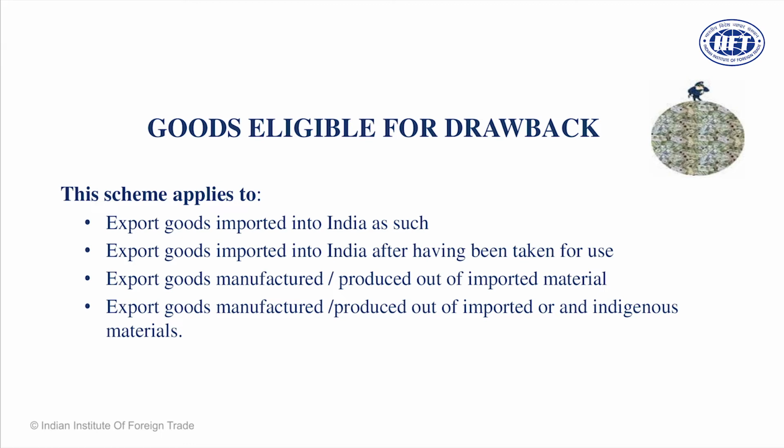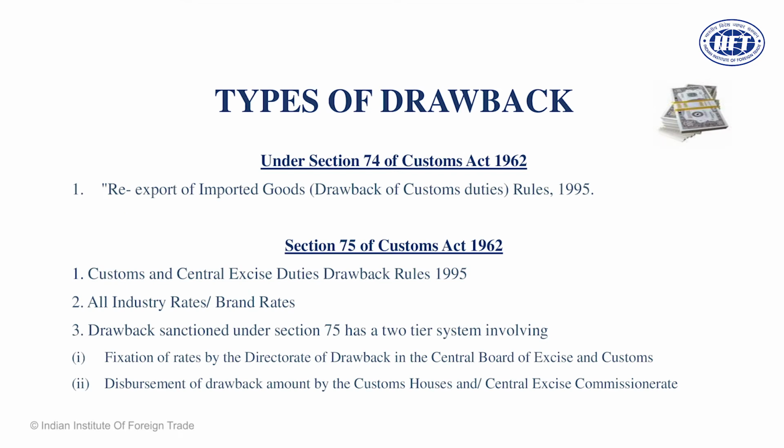Goods are imported, manufactured, and re-exported out of India. Goods are partly imported and partly locally sourced, for which a drawback claim is required. Okay. So dear friends, these are the types of drawback.